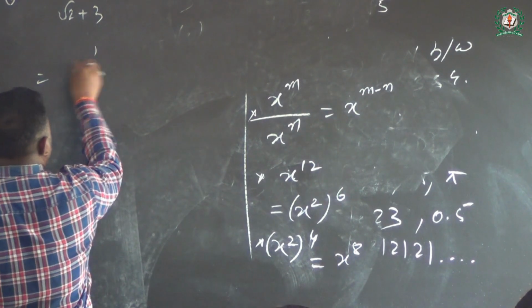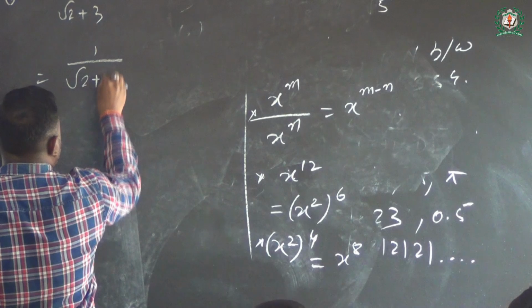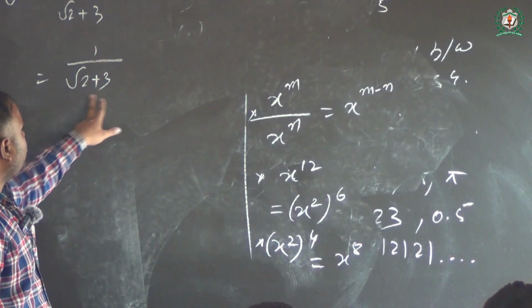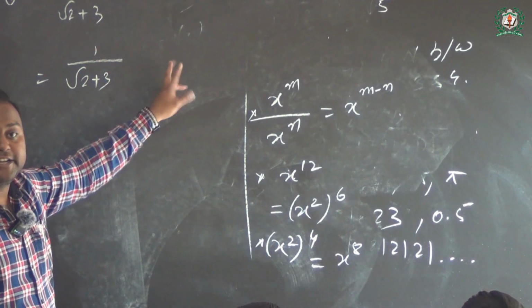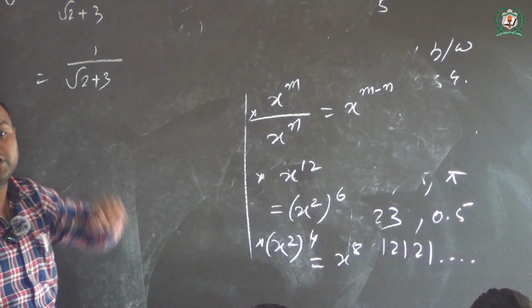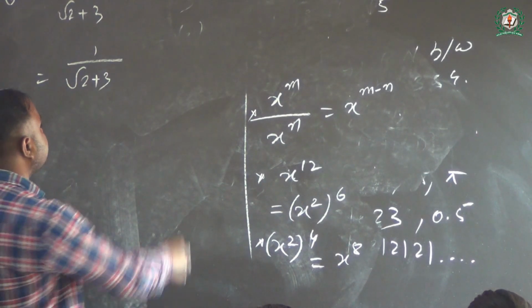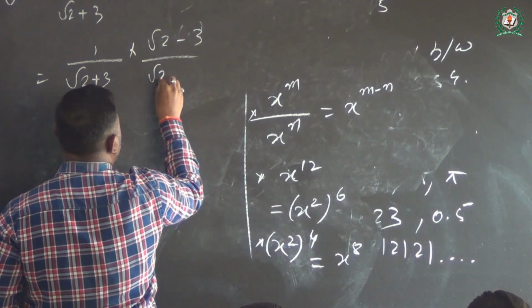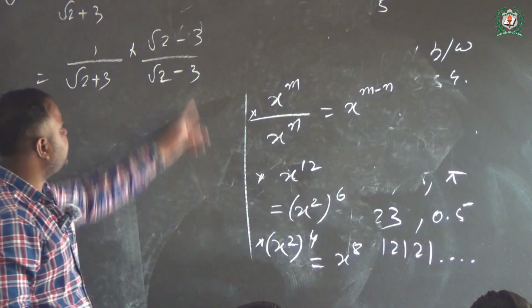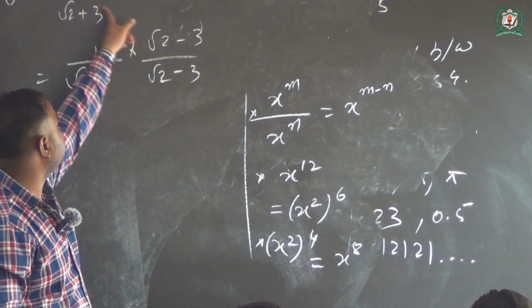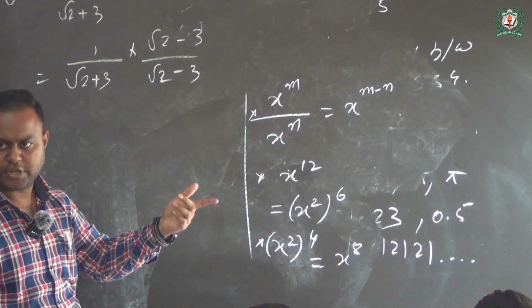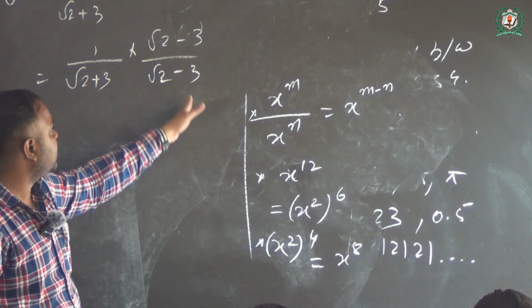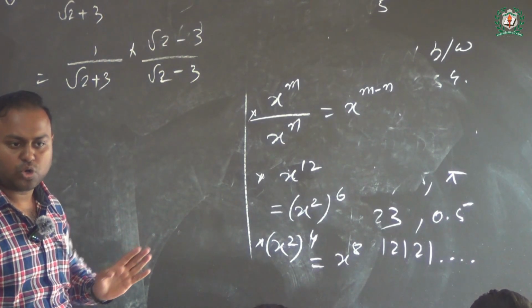So we can say 1 by root 2 plus 3, we multiply in denominator and numerator with its conjugate, that means root 2 minus 3 by root 2 minus 3. Now bachche, if you cancel this out, you will get back the same thing, nothing changes.